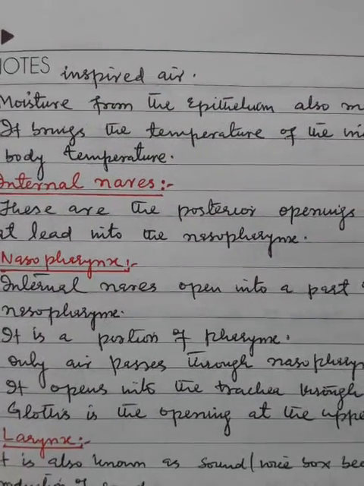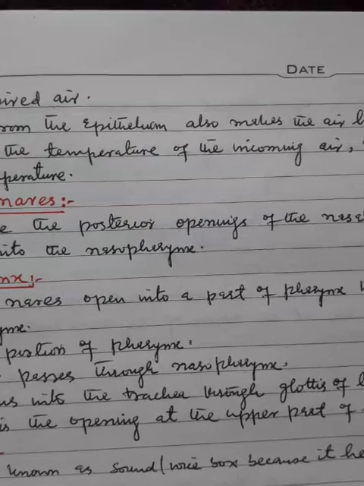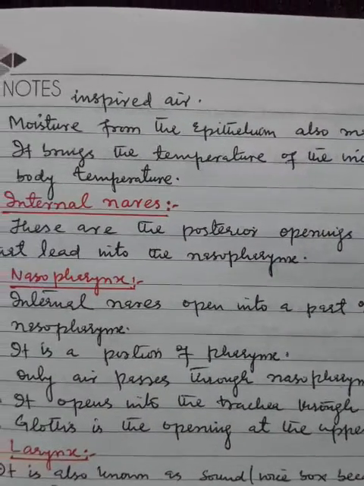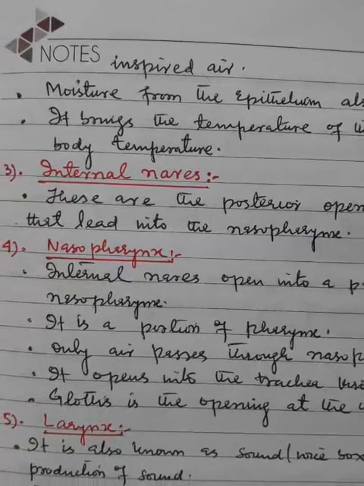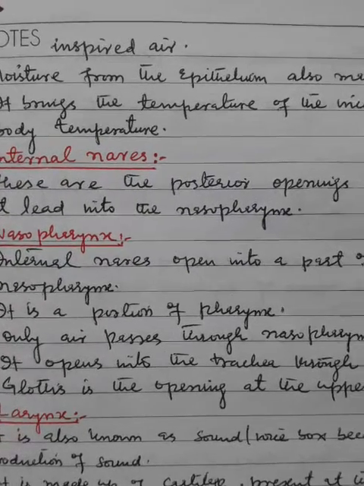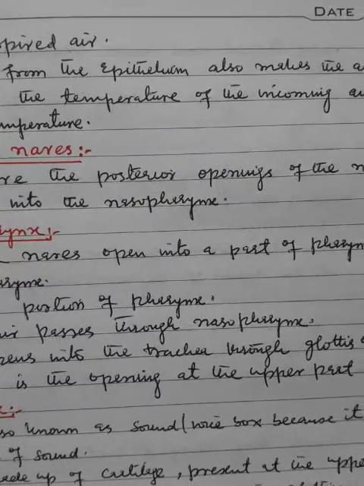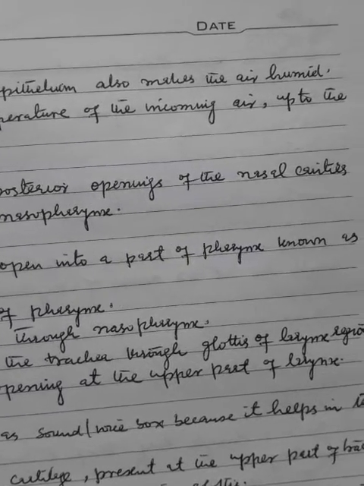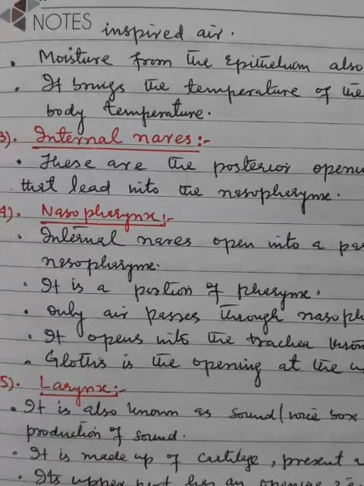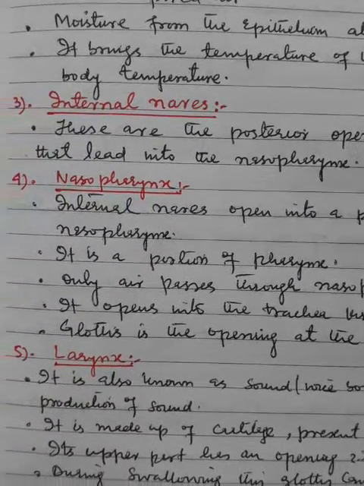It brings the temperature of the incoming air up to the body temperature. Now the third part, internal nares. These are the posterior openings of the nasal cavities that lead into the nasopharynx.